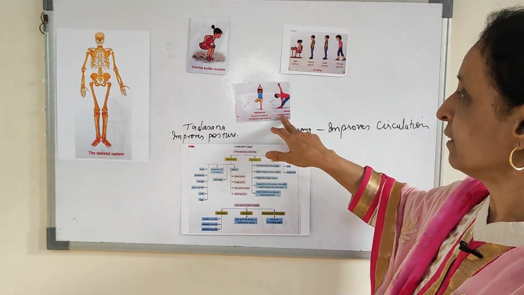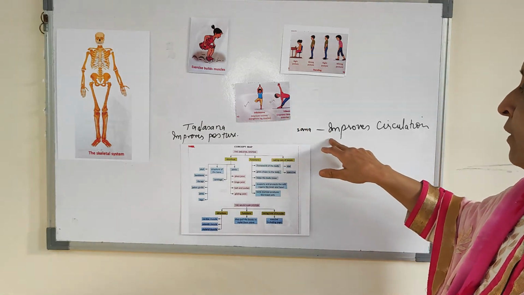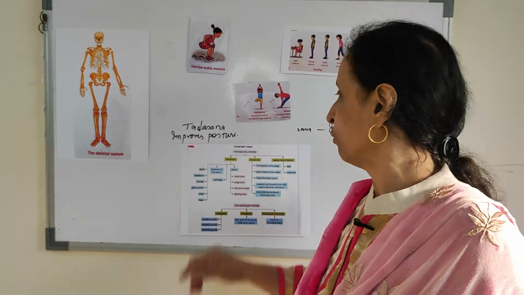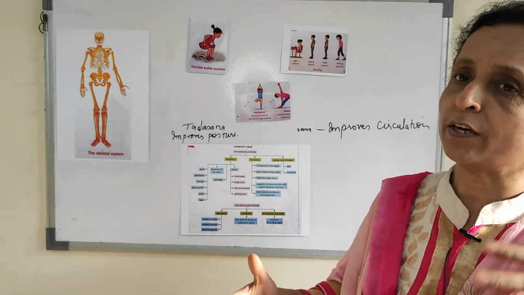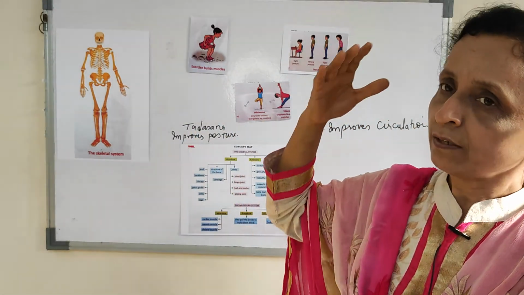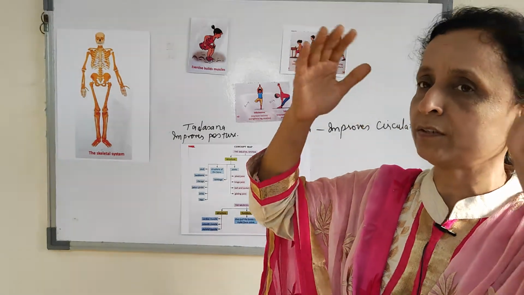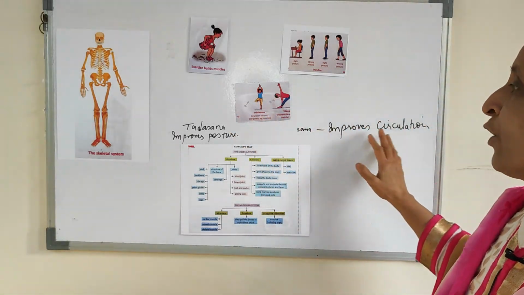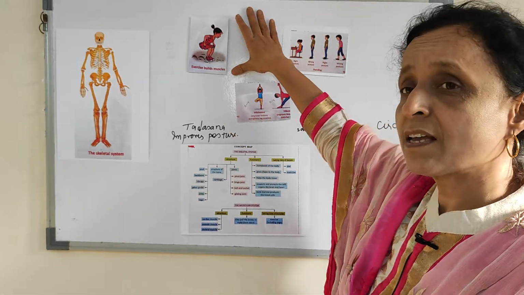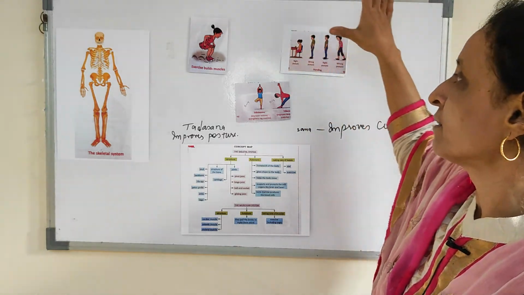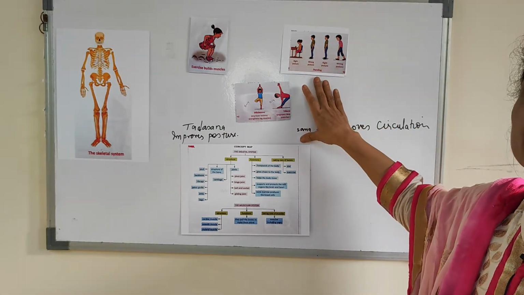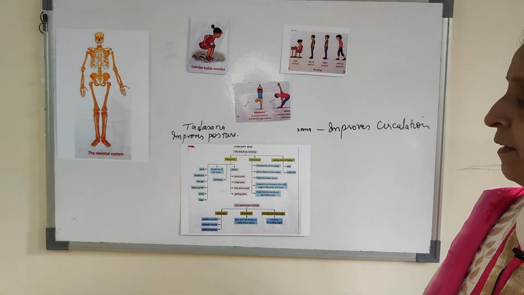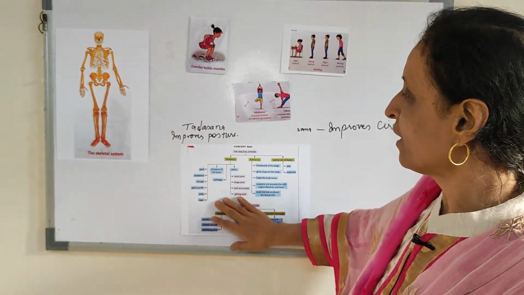Trikonasana is a position which will improve the circulation. You form a trikon with the leg. So your circulation will improve, it will go up, down, because your head is coming downwards. And as you move upward, the circulation will improve with this yoga. So eat good food, exercise, follow correct posture and do yoga every day so that your body is fit and healthy. Now let us revise the skeletal system.